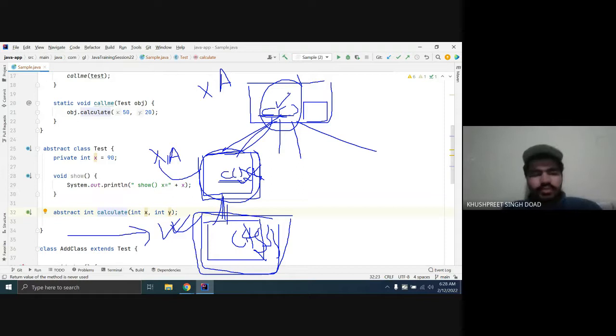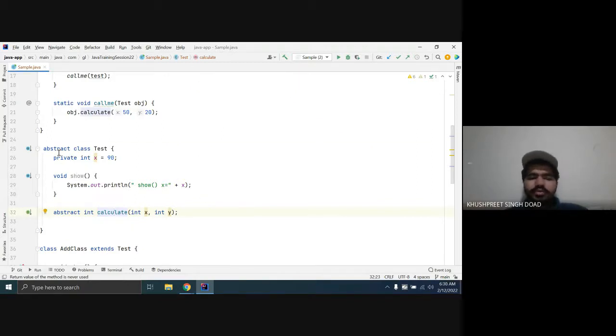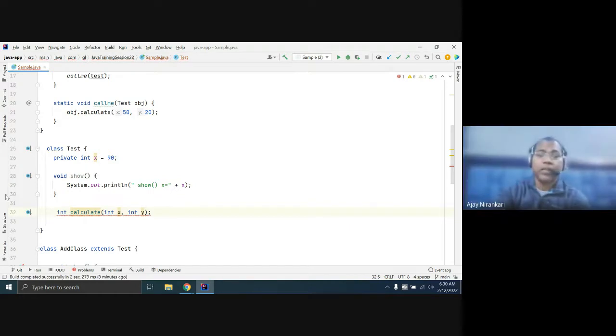Sir, one question. Yes. What is the main difference between an abstract class and an abstract method? An abstract method means we are not giving its definition. Correct. What does an abstract class mean? If you write a method with no definition, only the signature, then it is not a complete method, so you have to write abstract.